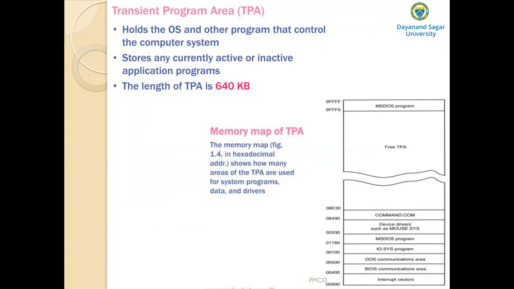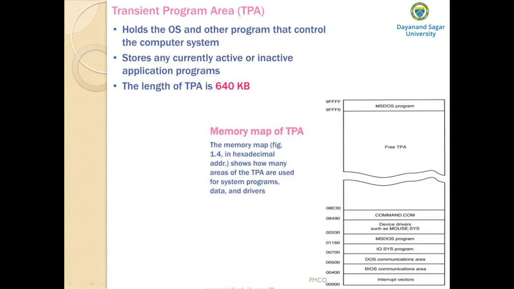The memory map also shows the memory addresses that begin and end each area. See here, the memory starts from 0 and ends at 9 followed by 4 Fs.